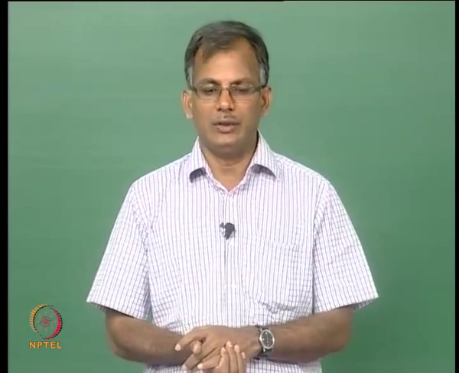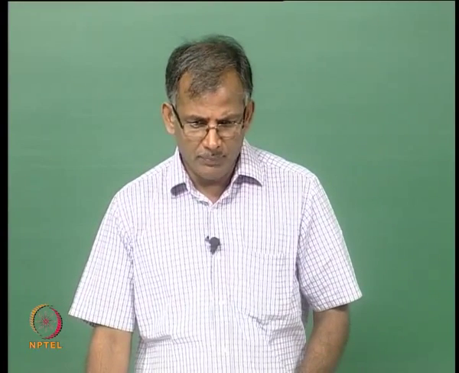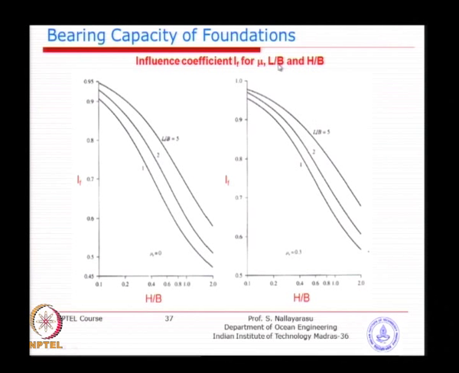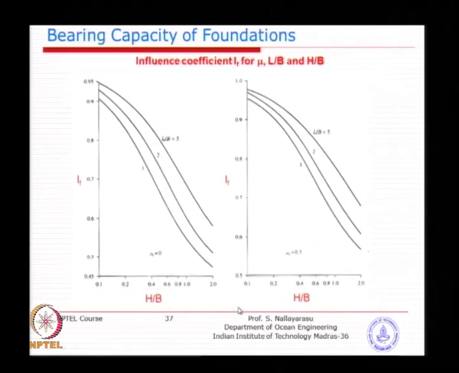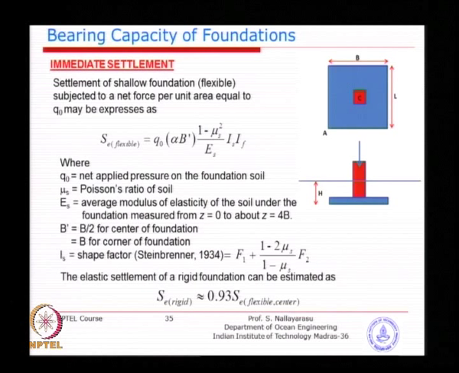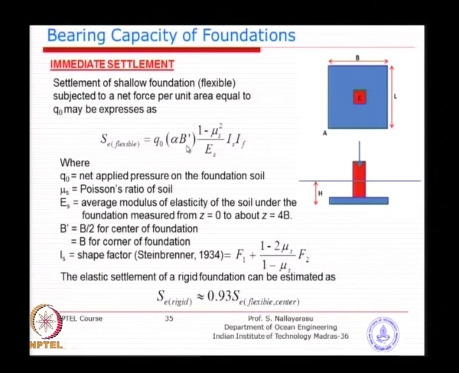So, then the effect on settlement will also be reduced. These charts I have just taken from the original paper from Steinbrenner and basically plotted with respect to h, which is the depth, and L and B, which are the length and width of the foundation. For different values of L by B, I think there are 4 charts. You can read here, for L by B equal to 5, you can read that chart and get the IF coefficients, and the basic idea is that the calculation of settlement can be easily found.